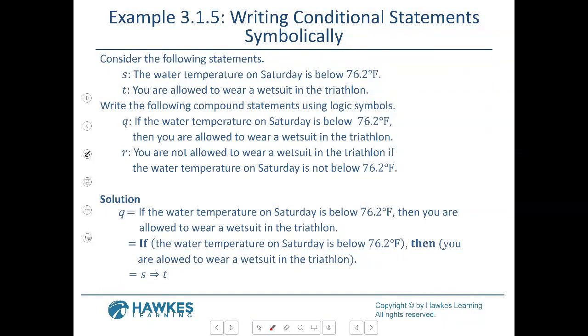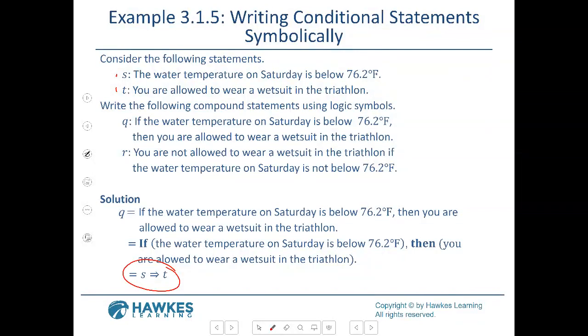Then you are allowed to wear a wetsuit in a triathlon. So it's an if then. So here's your answer. It's just restating: then you are allowed to wear the wetsuit. It's S, and then they have the arrow to T. So it's if then, because this is S, the first part, then T is the second part.